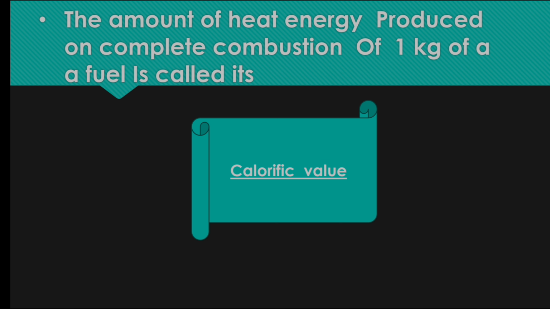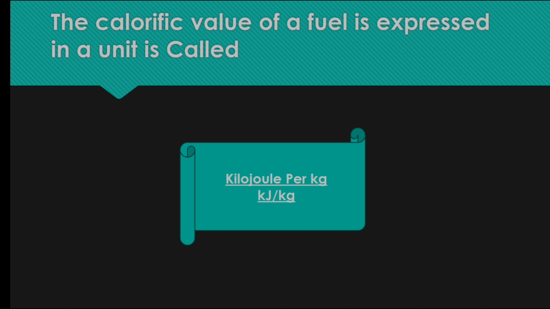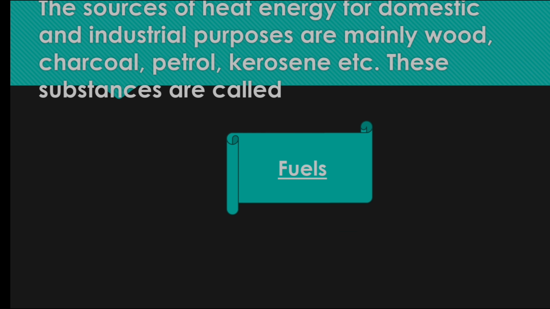The amount of heat energy produced on complete combustion of 1 kg of a fuel is called its calorific value. The calorific value of a fuel is expressed in a unit called kilojoule per kg. The sources of heat energy for domestic and industrial purposes are mainly wood, charcoal, petrol, kerosene, etc. These substances are called fuels.